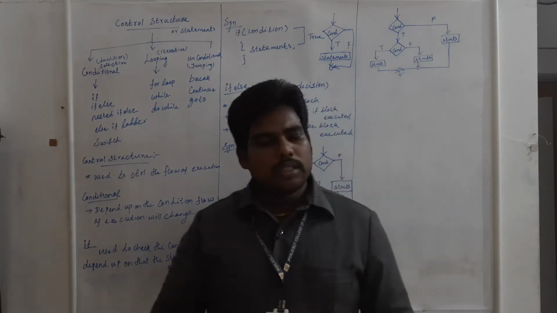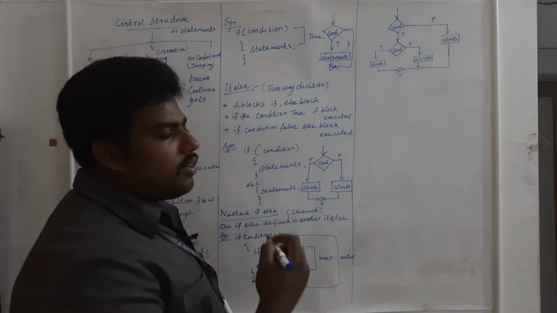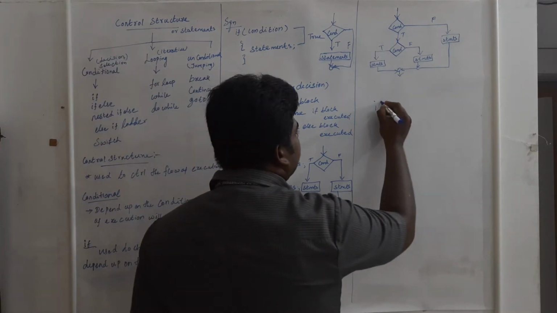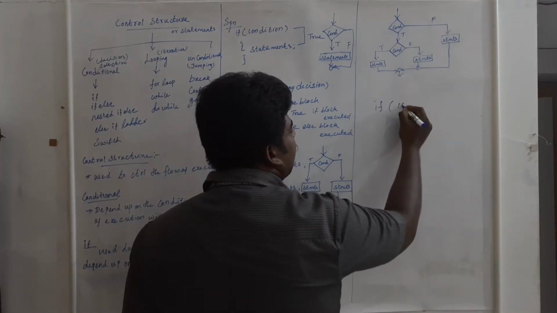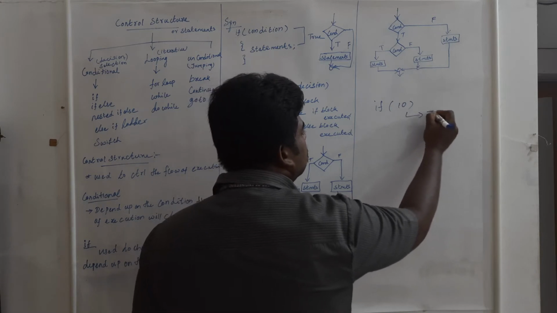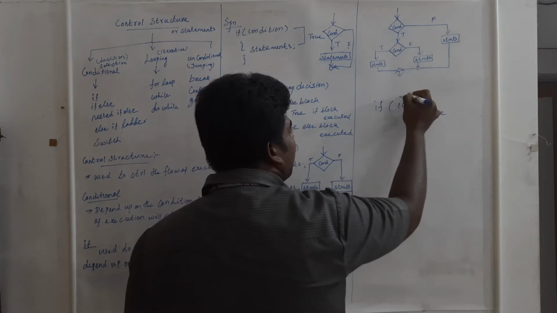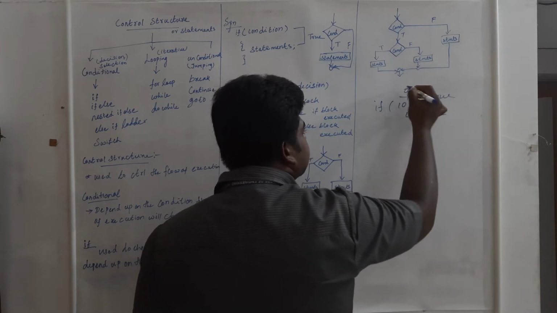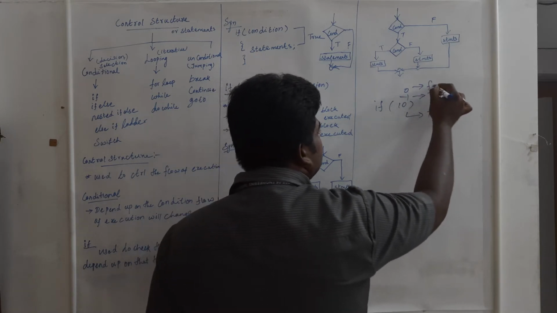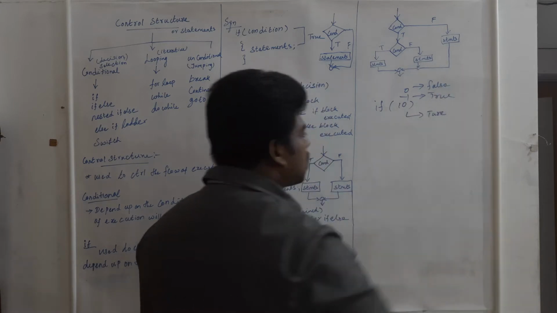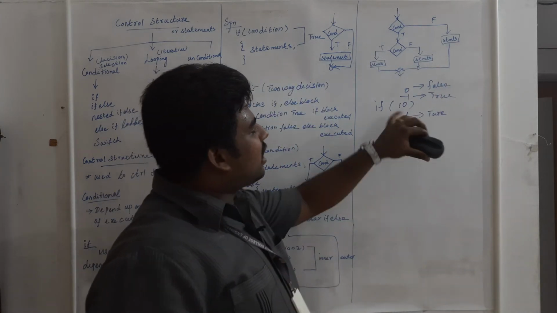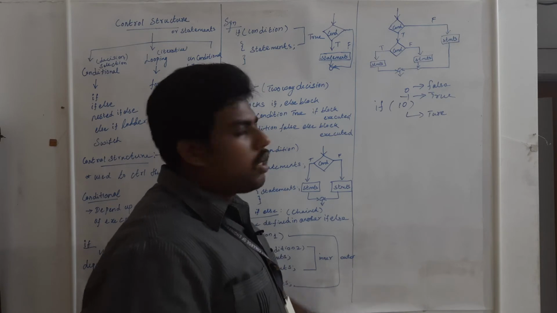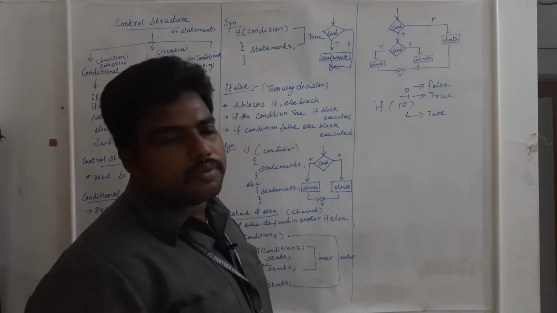For example, I will say with the example: if 10, then this condition is true. If -1, the condition is also true. If 0, the condition is false. 0 denotes false, and any other value denotes true in the if statement.